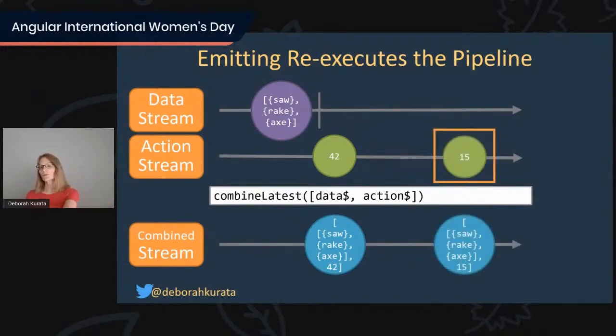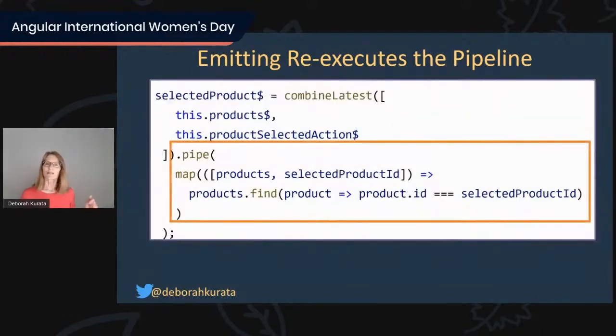The combineLatest will re-execute with the last emitted value from each stream. Well, our data stream is only going to emit once, so we'll just keep getting that every time. And that's what we want, right? We want that list so we can pull off the one that they picked. Seems like magic. So it will re-execute this pipeline, re-find it, and automatically display the other one. So you don't have to be writing procedural code: if this happens, then this, then do that. This will just automatically, every time a new item is emitted, re-emit the correct product to display on the detail page.